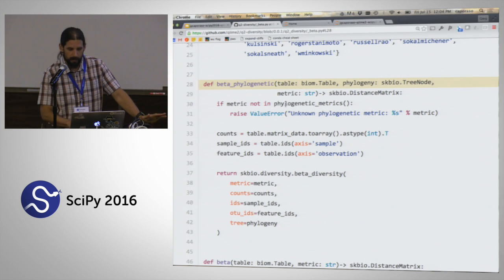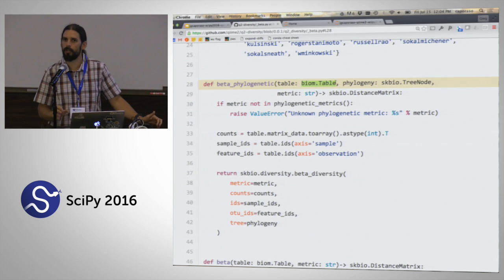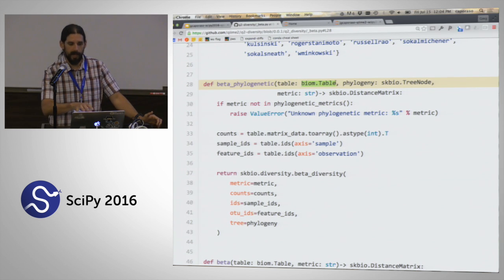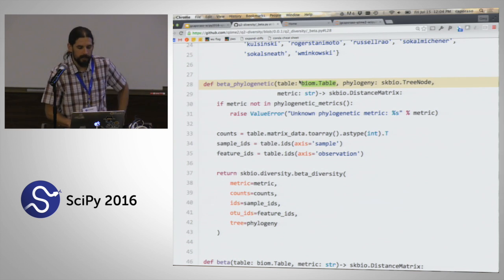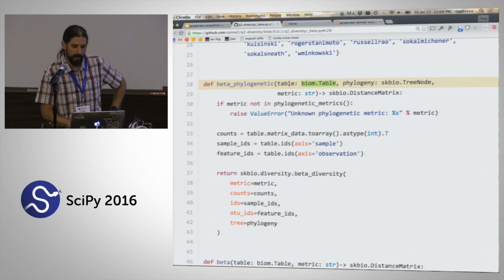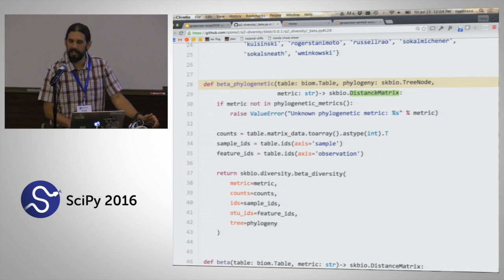This is just your standard Python 3 API, but you'll notice something that might look a little bit funny. These are MyPy style annotations. This is valid Python 3, and these are optional annotations that we're providing to describe the data type of each of these inputs, and I'll show you why in just a minute. This function takes a parameter called table, which is a biome table object. It also takes a phylogeny, so this is a phylogenetic tree. It takes a metric, so what specific pairwise distance metric you want to use, and it returns a distance matrix object.